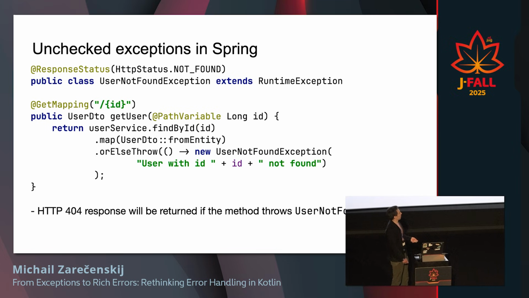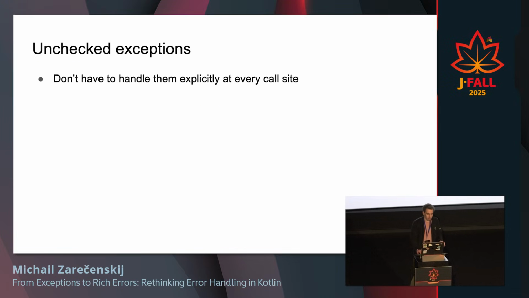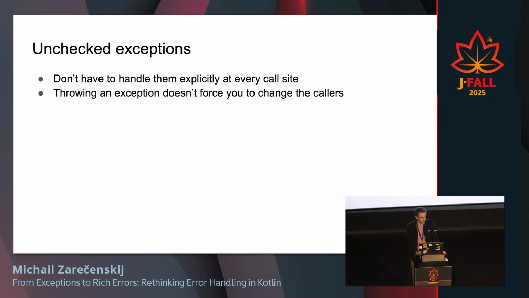And that's very, very convenient, because at this point you can change the method, you can change the logic, and you don't have to change the callers, as it was with checked exceptions. And you can easily communicate this to Spring. Sometimes if you want a custom handler, you can provide an additional method that will be called when the exception is caught by the framework. So nice. We don't have to handle this exception at the call side, which is great. Throwing an exception doesn't force you to change the callers.